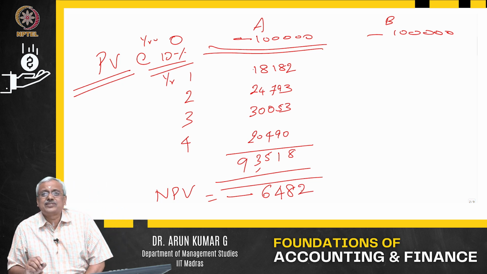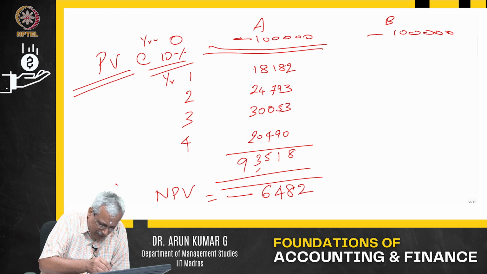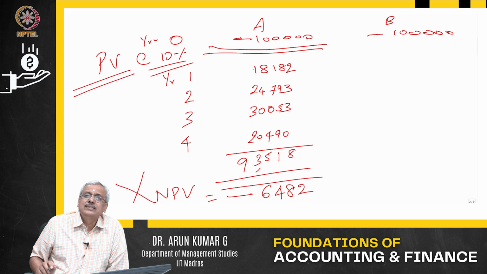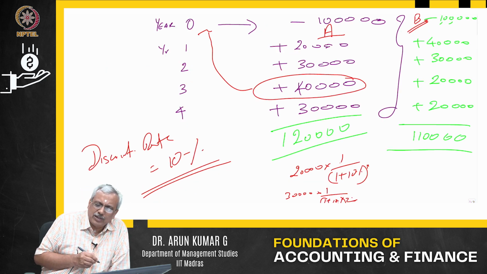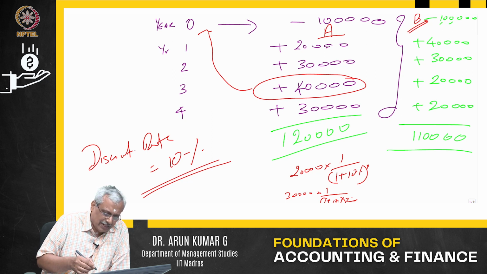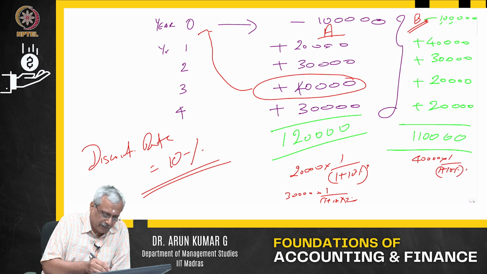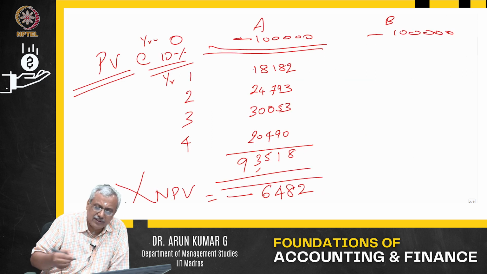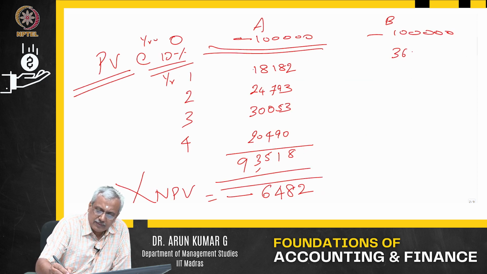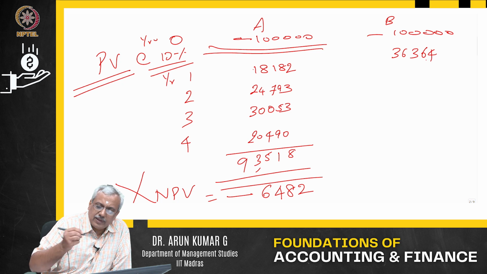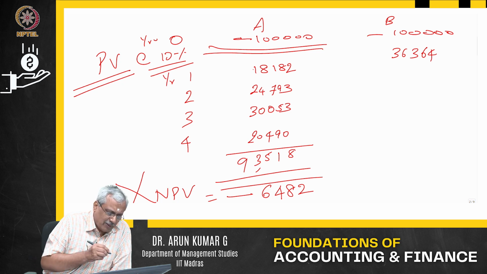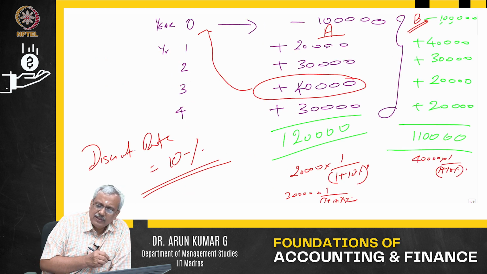6,482, negative 6,000. So this is an unviable project. Whereas I can look at project option B. Option B, 40,000 I'm going to get in 1 year. 40,000 into 1 by 1 plus 10% to the power of 1. What is it? 36,364. Yep. The next cash flow I'm going to get is 30,000.